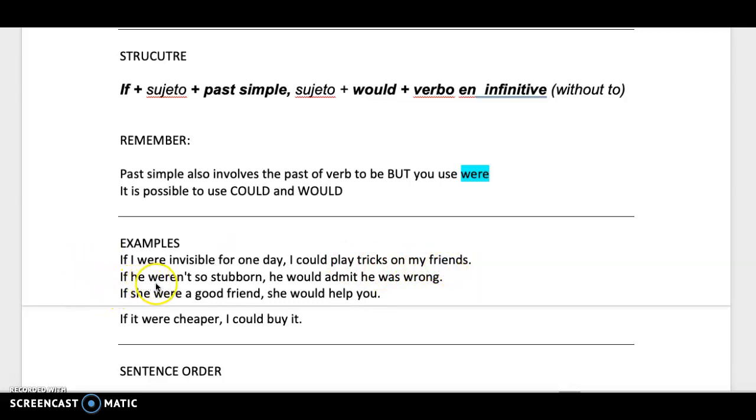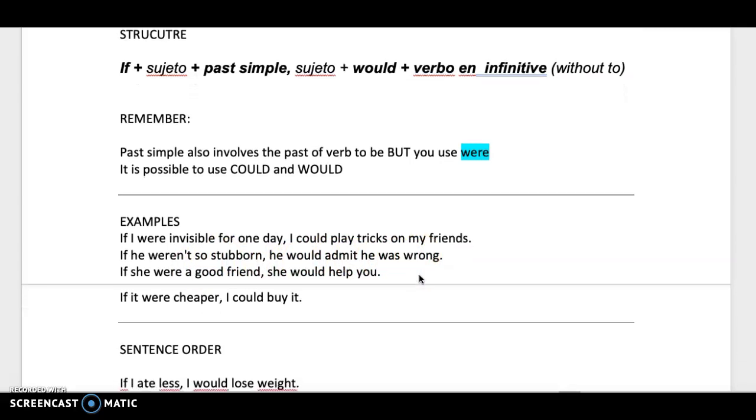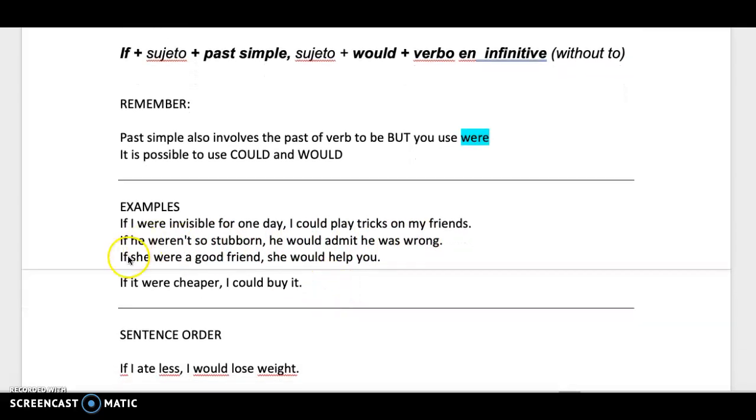If he weren't so stubborn, he would accept he was wrong. Si él no fuera tan terco, él aceptaría que estaba erróneo o que estaba mal. Okay, another example, if she were a good friend, she would help me. Okay, si ella fuera buena amiga, ella me ayudaría.